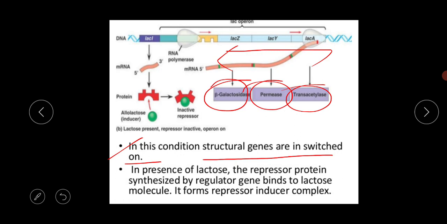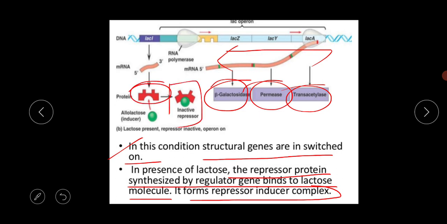And in the presence of lactose, the repressor protein synthesized by the regulator gene binds to the lactose molecule and forms the repressor-inducer complex. This allolactose binds with the repressor and forms a deformed structure. So this complex becomes unable to block the operator site, and the promoter site is now free.